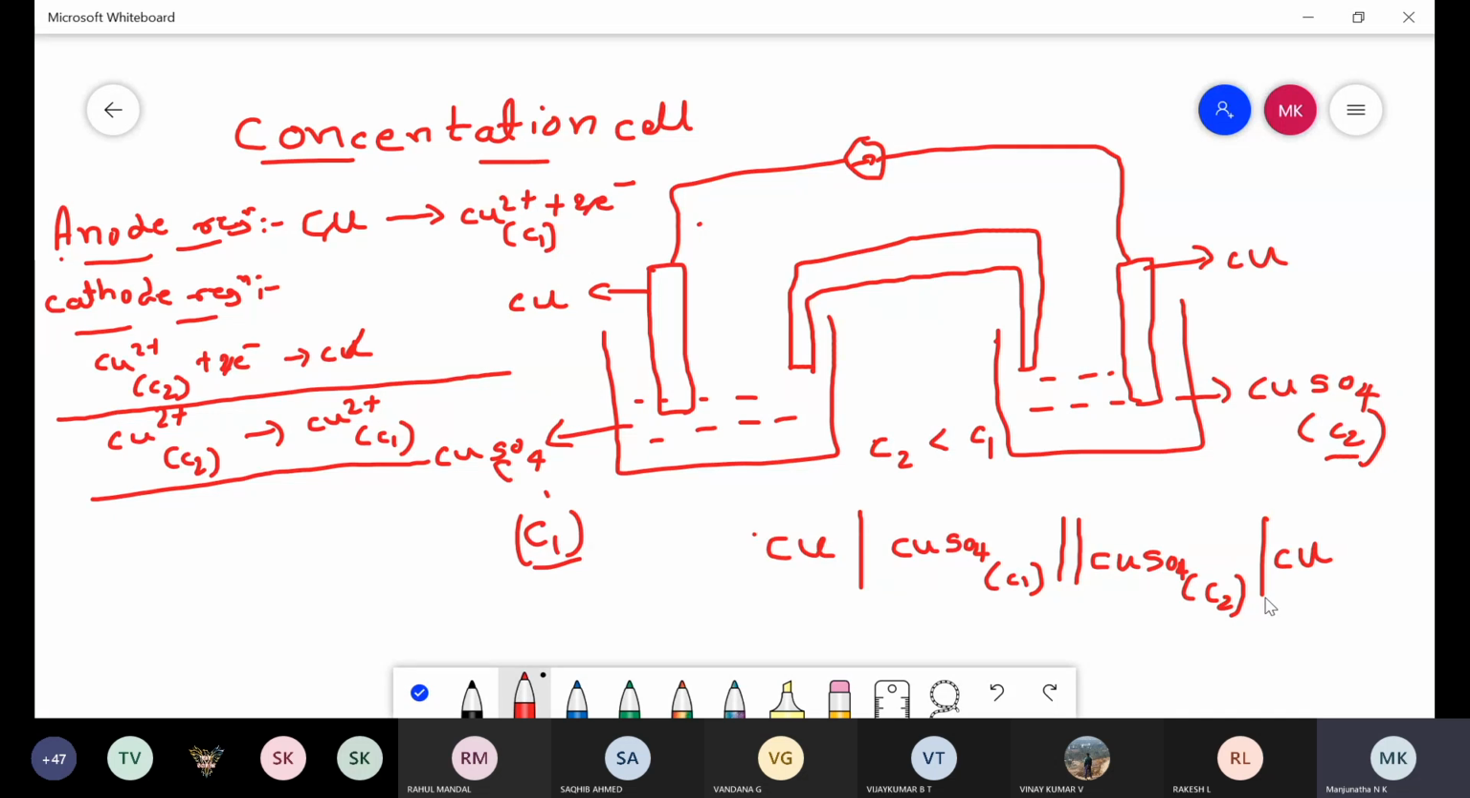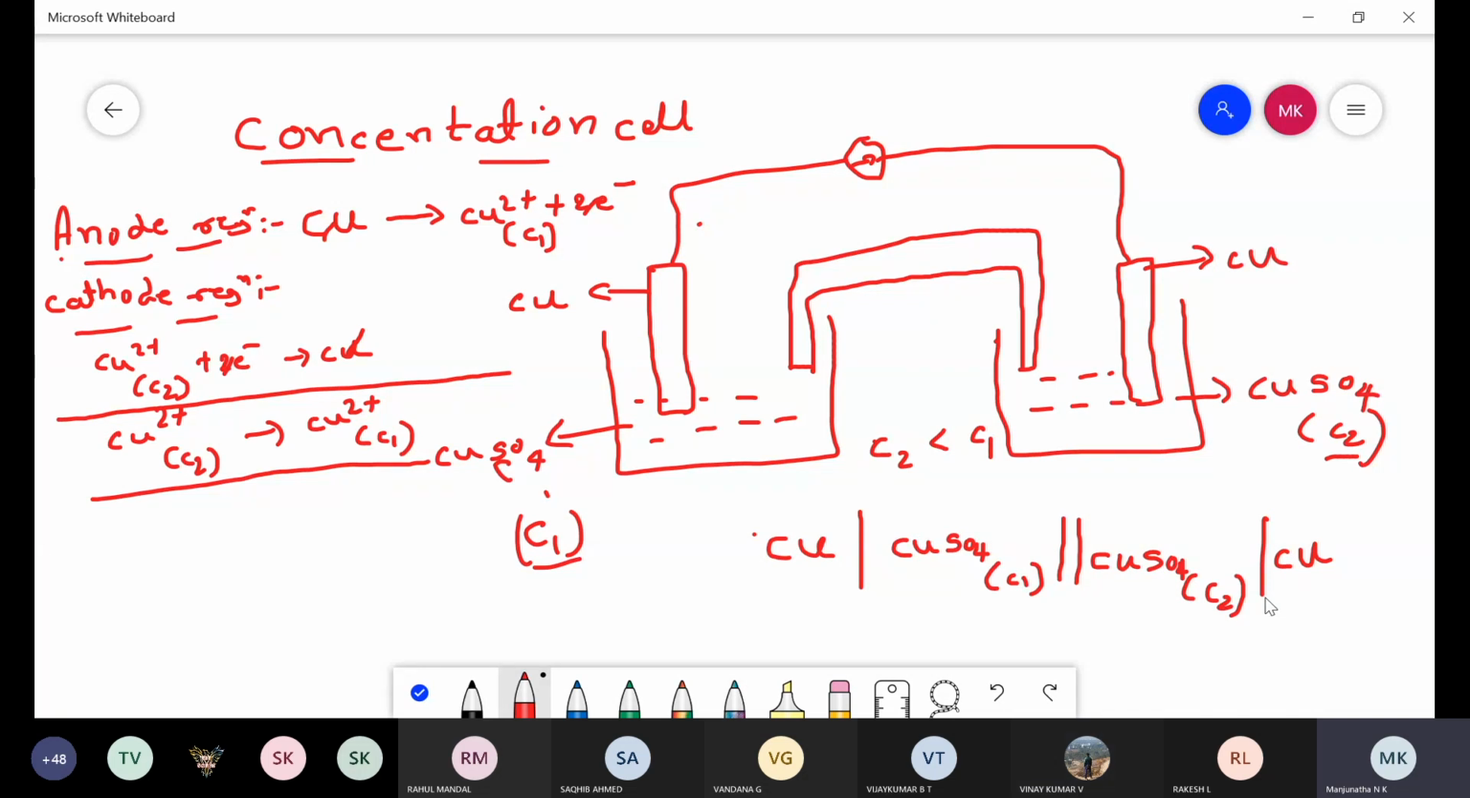Is it clear? Any doubt in this concentration cell, either in the reaction, or in the representation, or in the identification of anode and cathode? In the concentration cell, does the electrode having a high concentration of electrolyte act as anode or cathode? It acts as cathode.